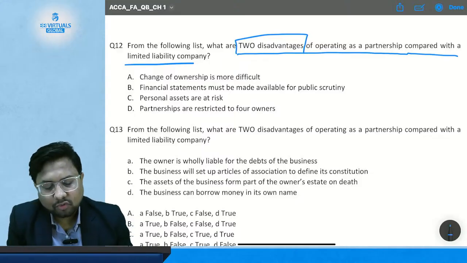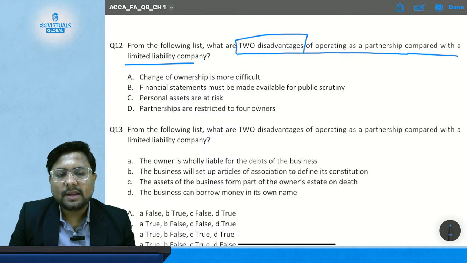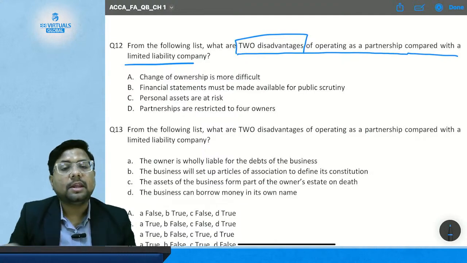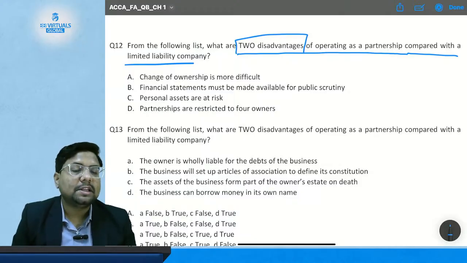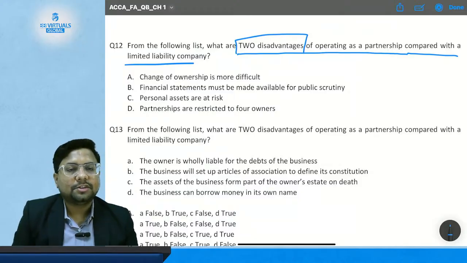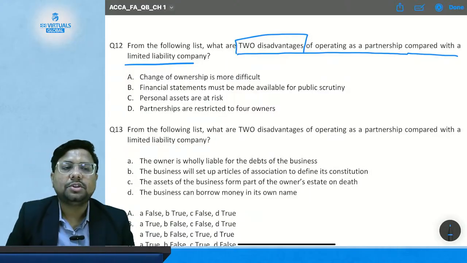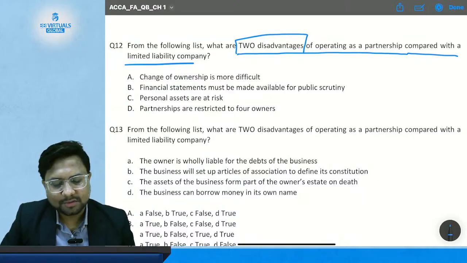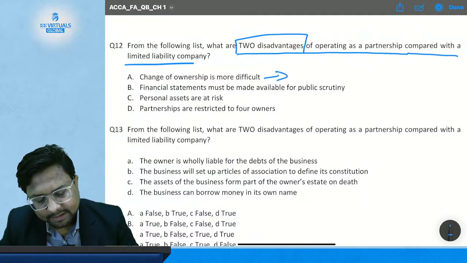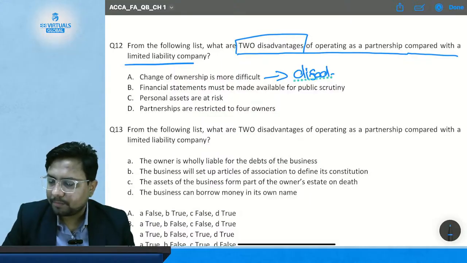A. Change of ownership is more difficult. Where is the change of ownership more difficult? In company form or in partnership form? In partnership form and not in company form, because in a company it is easy to transfer ownership in part or in full. So in the partnership form of business, the change of ownership is more difficult. So this is a disadvantage in the partnership form of business as compared to a company.